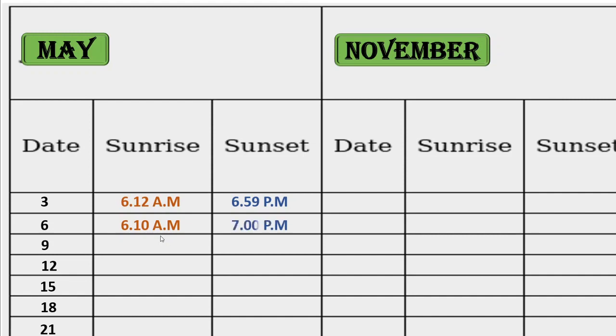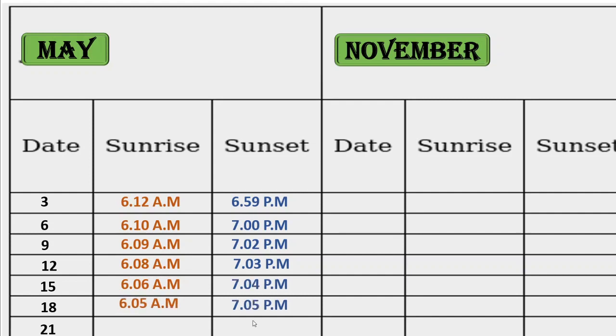Please observe carefully. See the timing here, 6:12, and on the 6th May this is 6:10, and here also you can observe the sunset timing. Please go on observing the sun rising and sun setting times.